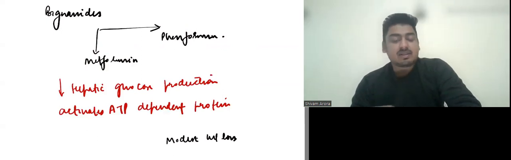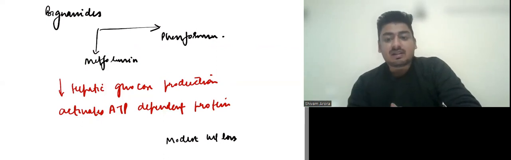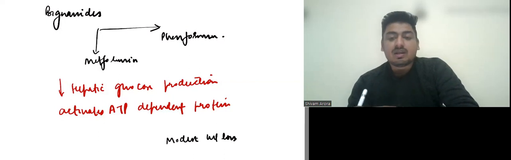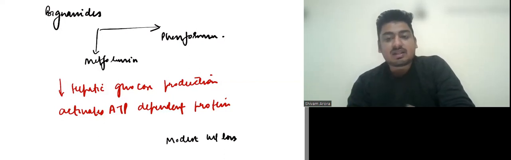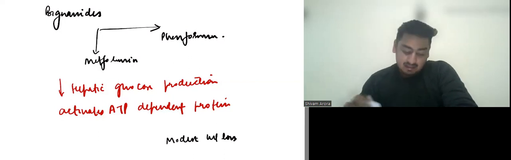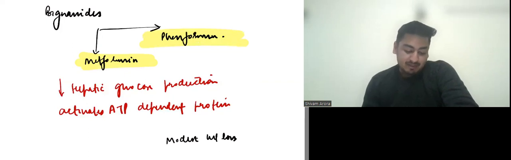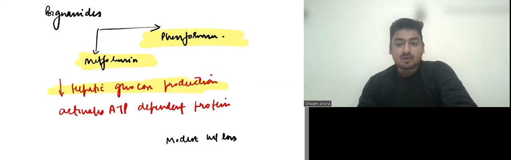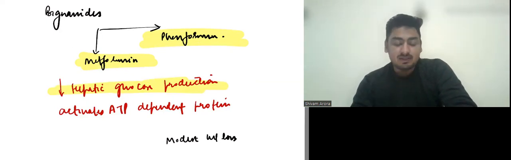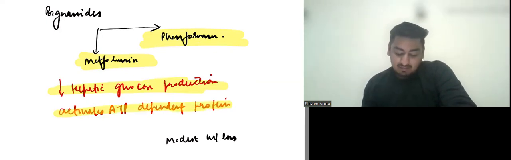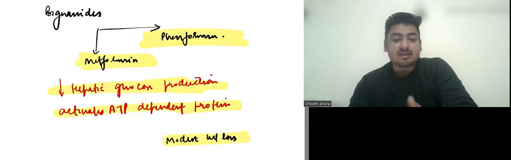Biguanides are the most commonly used OHAs. It is a non-secretagogue, so it doesn't lead to hypoglycemia. It is an insulin sensitizer, so it increases sensitization and further can reverse the diabetes. So insulin sensitizers are the drugs which can reverse the diabetes at an early stage. The examples are metformin and phenformin. The mechanism of action is by decreasing hepatic glucose production, that is, it reduces gluconeogenesis. Other than that, it activates AMP dependent protein kinase. It can lead to modest weight loss.